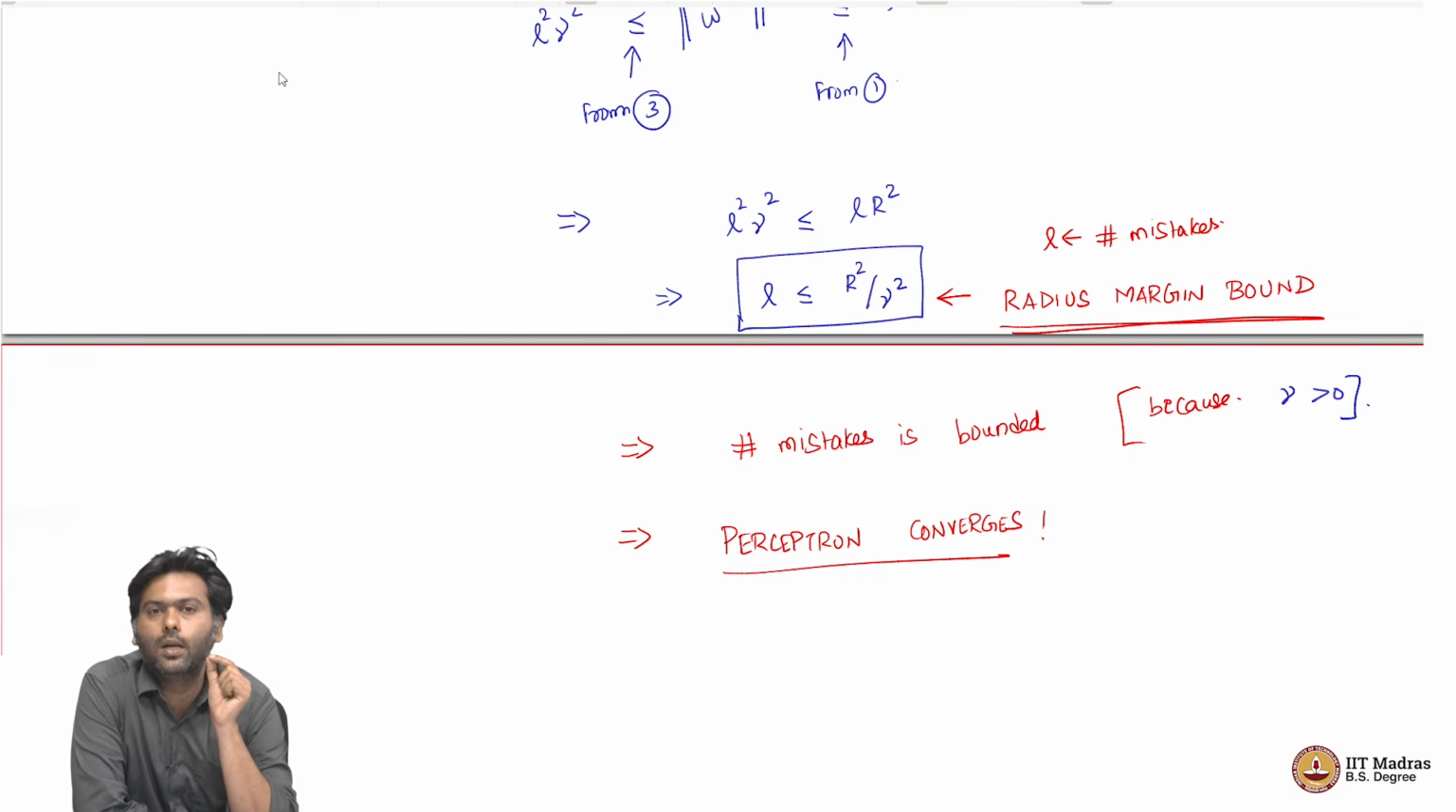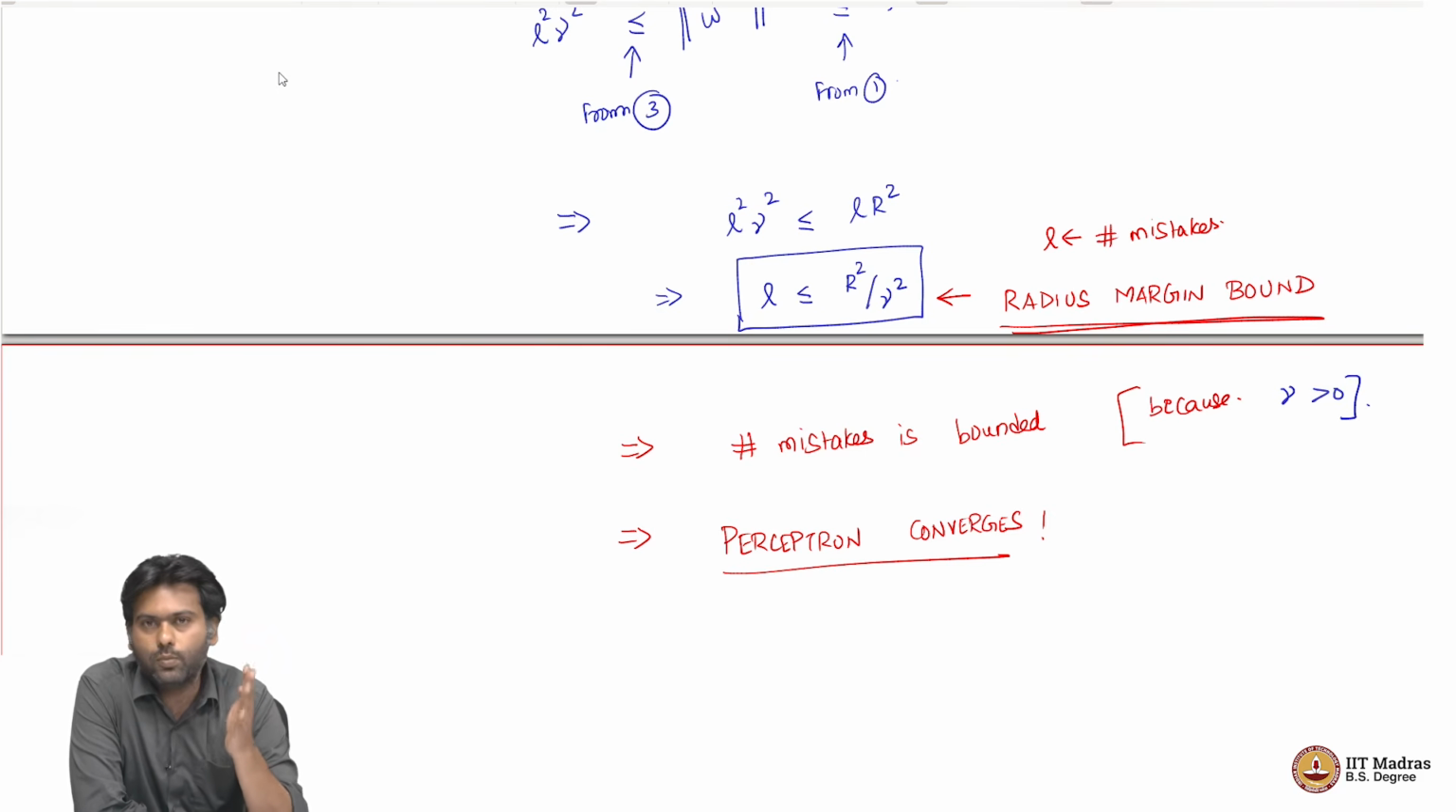Now, we are saying that it will indeed converge, because the number of mistakes that this algorithm can make is bounded by a function of the radius and the margin. The radius is something that you can calculate from your data set, which is a finite number, and if you assume that the data set has a W star with a positive margin, then the number of mistakes is bounded, which means that eventually the algorithm has to converge, right. So, if our data set satisfies linear separability with gamma margin, then perceptron converges in a finite number of steps.